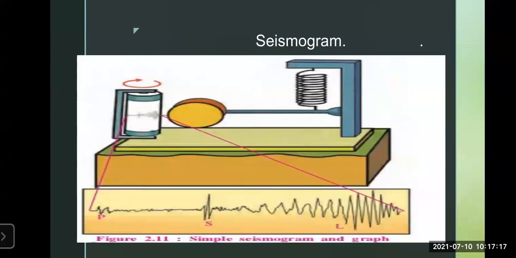Now modern, advanced technology has come. This is actually the old-way seismograph, but due to modern technology, a lot of instruments are also there which can give you a better and clearer idea of the seismic waves. Now this is regarding the seismograph.